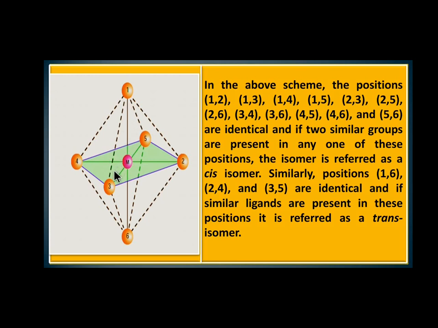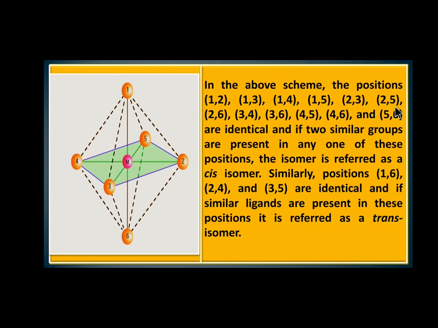Okay, that's why it is a cis isomer. 1,4 is also on the same side, so it is a cis isomer. And 1,5 is also on the same side, so it is a cis isomer. And 2,3, where is the 2,3? 2,3 is also on the same side, so it is a cis isomer.